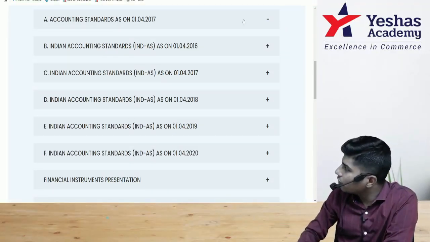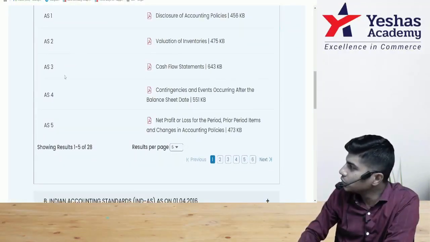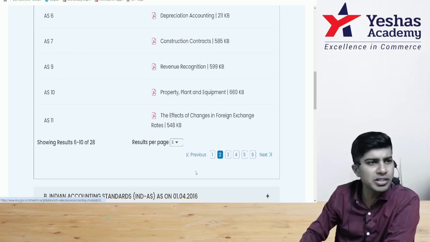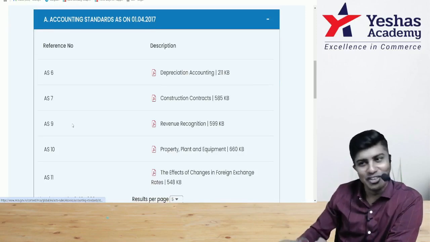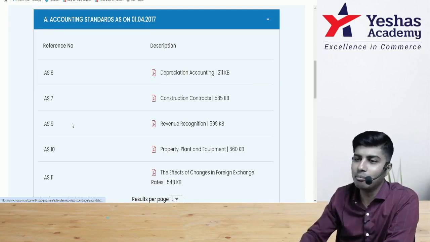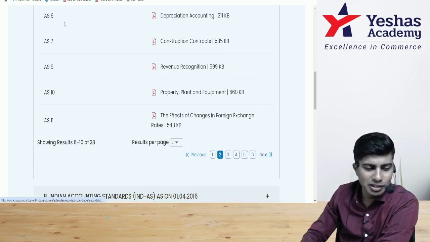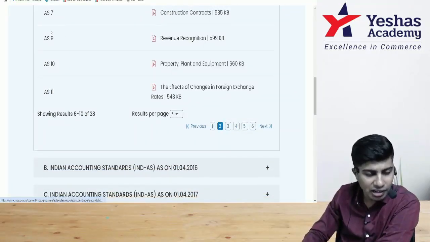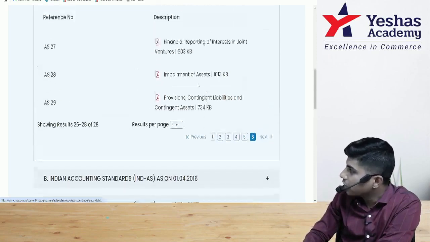So now if I click on the word accounting standards, what is part of your inter syllabus? See, AS1, AS2, 3, 4, 5. Is that all? No. 1 of 5, 28 pages. If I go to the next page, which page do you usually go to? See the first page and then go to the second page, or quickly go to the 10th page? Very nice. First to last page, note how many pages there are. You have AS6, which is basically removed, but still there. 7, 9, 8 is again removed. So we have 9, 10, 11. If you come to the 6th page, you will see till AS29.